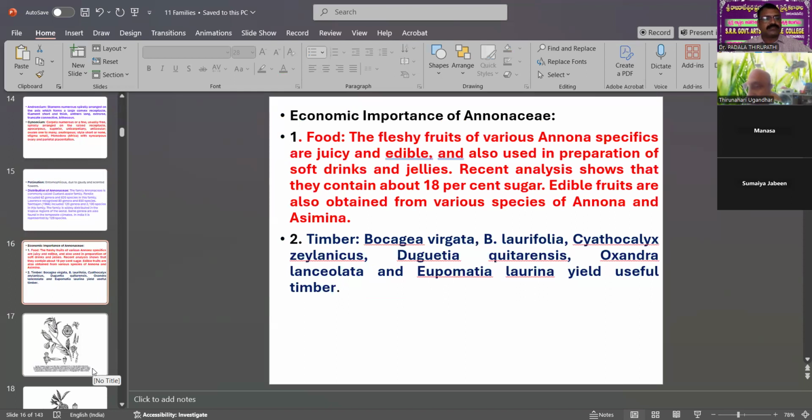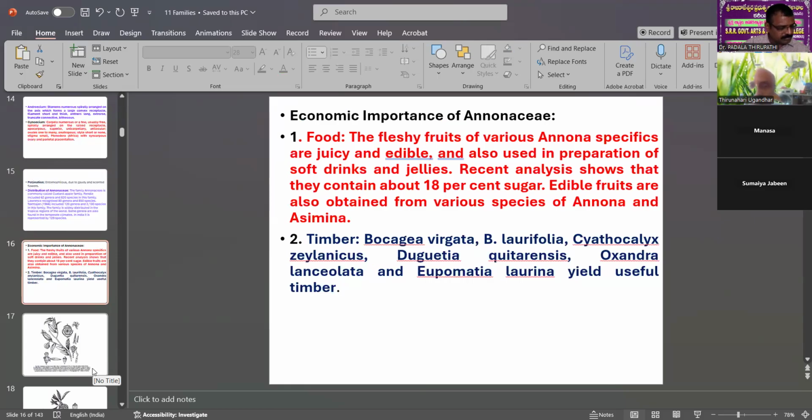Recent analysis shows that they contain about 18% sugar. The edible fruits are also obtained from various species of Annona and Asimina, but the two genera differ in the percentage of sugars.